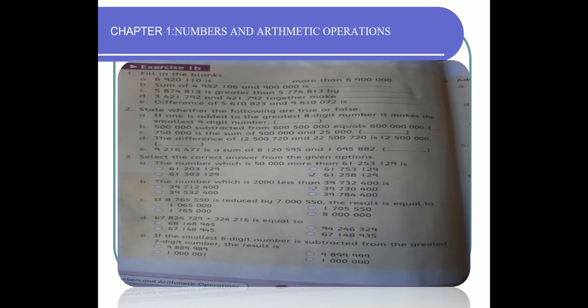In exercise 1B, question number 1, fill in the blanks. Question number 2, state true or false. Question number 3, state the correct answer. There are some questions given in it. What you have to do is simply solve these questions and you will come to know the answer.